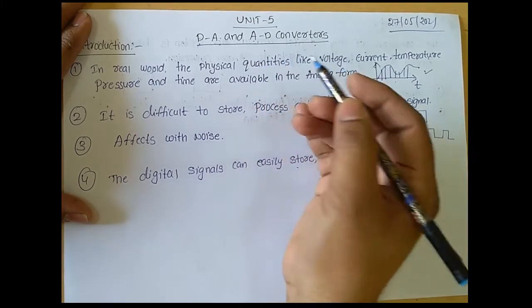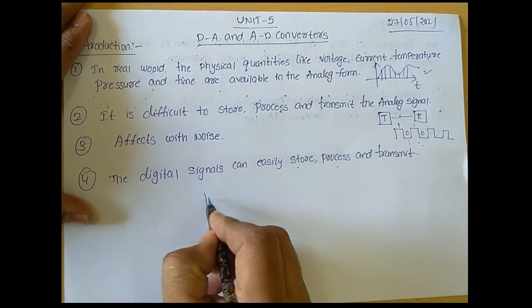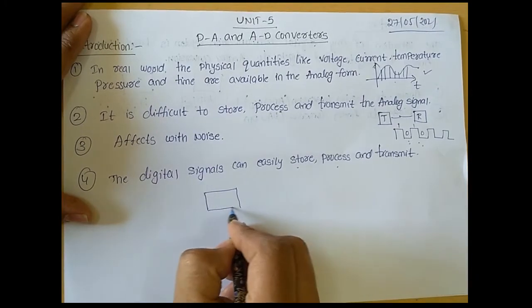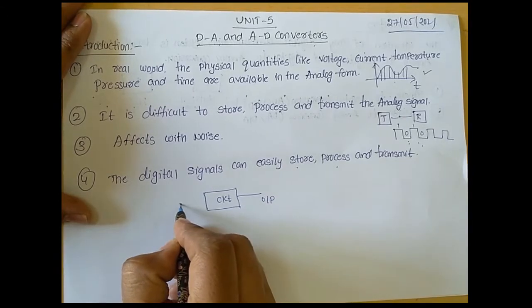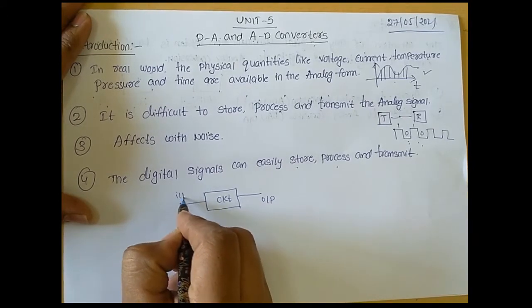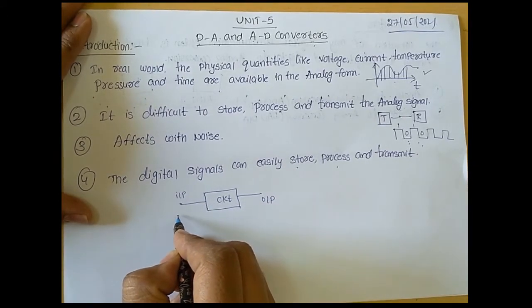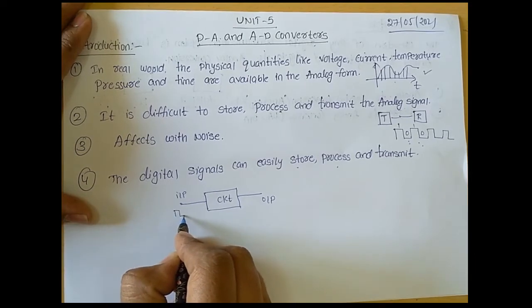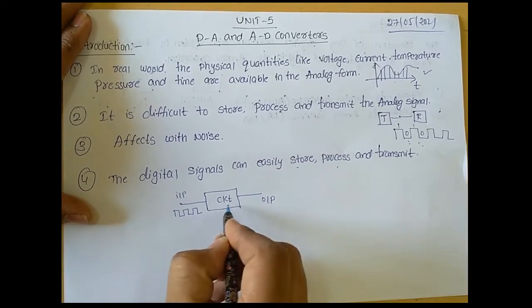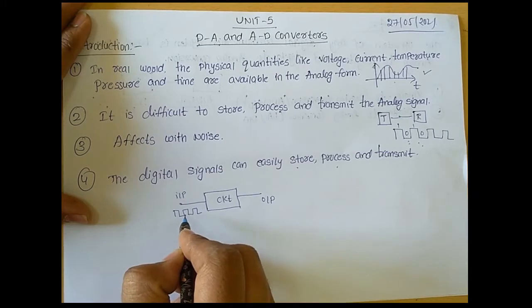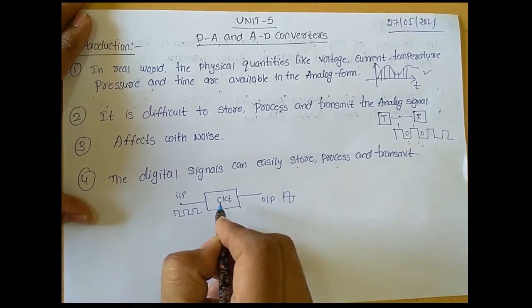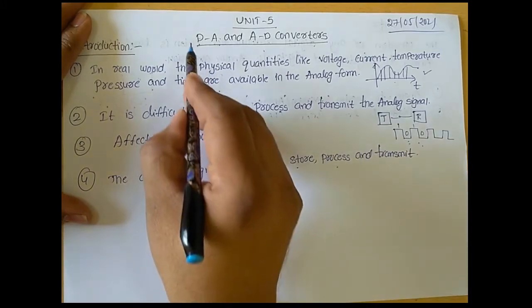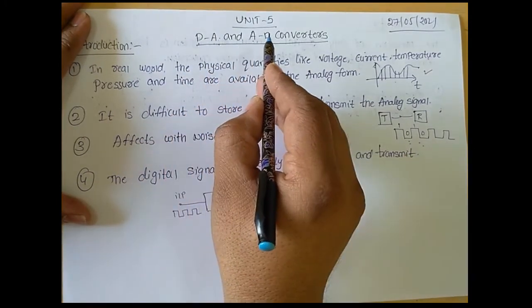Clear? For example, here we consider one circuit, and here we are collecting the output signal, and here we apply the input signal. Okay, and here the input signal we are giving is a digital signal. This circuit can convert this digital signal into an analog signal. At that time, this circuit we call a digital to analog converter circuit.